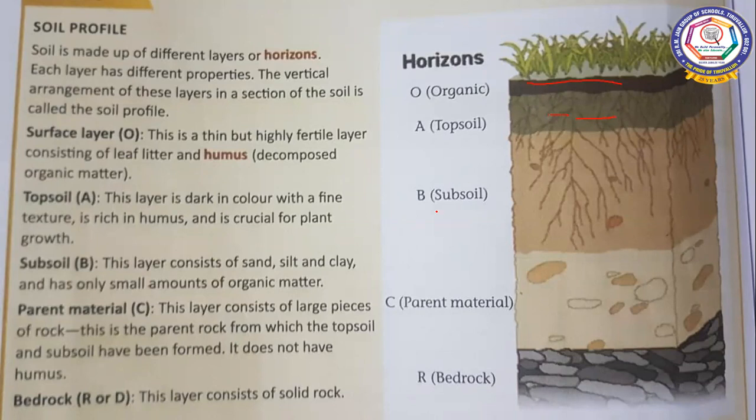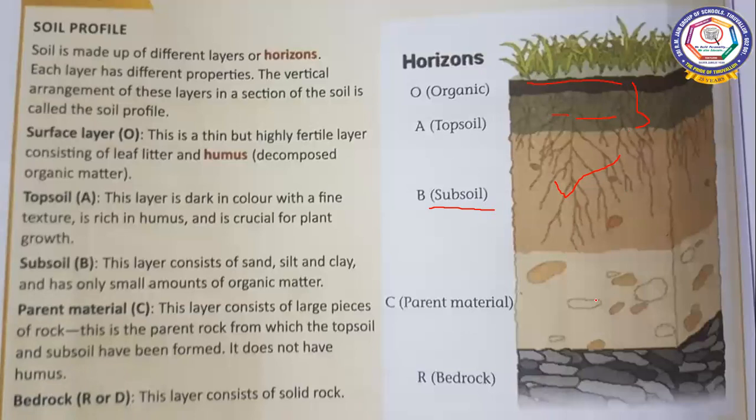And the next one is the subsoil. This layer consists of sand, silt, and clay, and has only a small amount of organic matter when compared to the two layers above. In those two layers, we have more organic matter, but in the subsoil, we have a very small amount of organic matter.